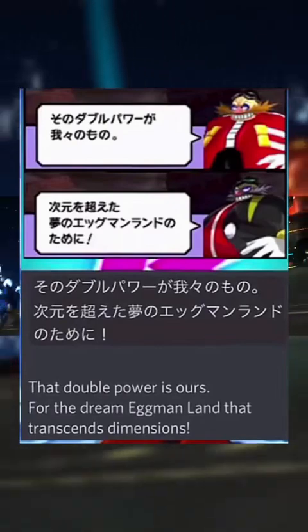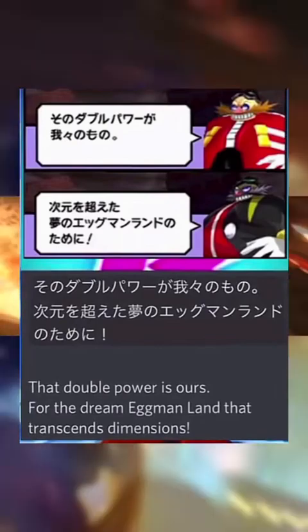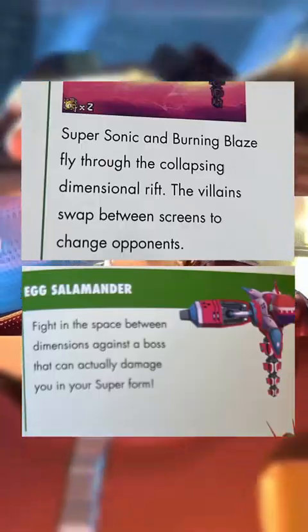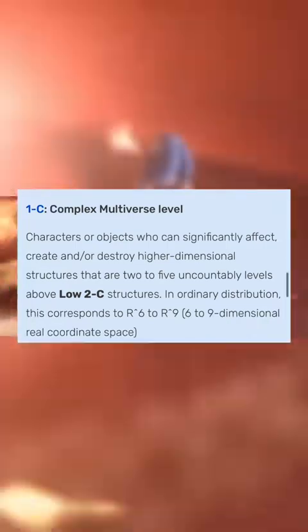In Sonic Rush, we're introduced to the Egg Salamander, and the Egg Salamander was directly stated, with the power of the Chaos Emeralds and Soul Emeralds, to be going to transcend dimensions, and we can visually see that due to the collapsing dimensional rift. Taking into account the transcending dimension statement, we can imply that Eggman would be one dimensional coordinate above the entire Sonic cosmology, which would scale the Egg Salamander to 8D. Super Sonic and Burning Blaze beating him would also scale them both to 8D.